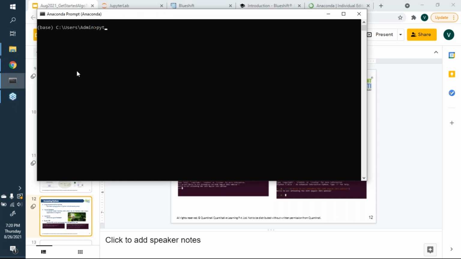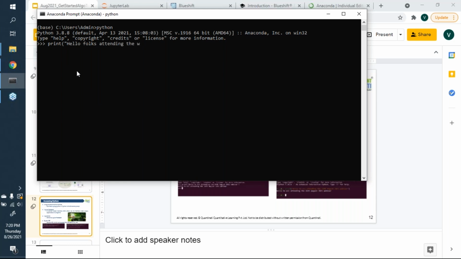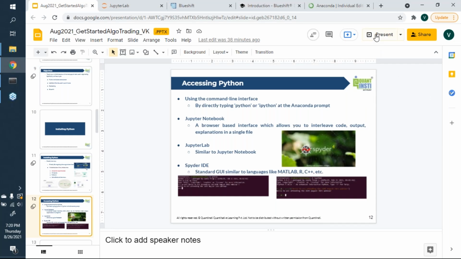And if I were to type Python here, it opens up Python, and I could say something like print, "hello folks attending the webinar." And it prints it. So it's a pretty plain looking interface to use the Python programming language, but nevertheless, it is one of the ways used. Similarly, you could type IPython. I'm not going to do that here. I'll leave that for you when you want to try stuff out.